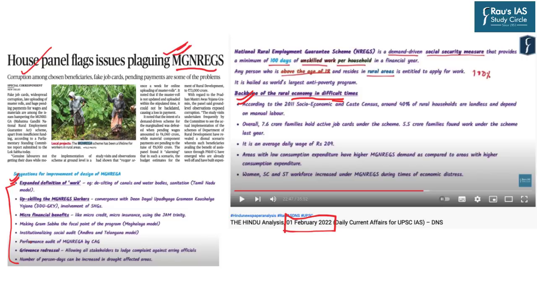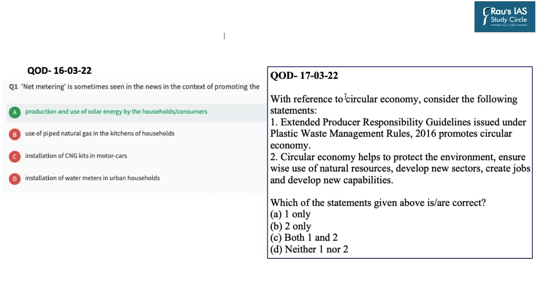So now is the time for the question of the day. The question from yesterday's DNS dated 16th of March 2022 was in relation to net metering. The question asked that net metering is sometimes seen in the news in the context of promoting the, and as you can see, option A, that is production and use of solar energy by the households/consumers, is the correct answer.